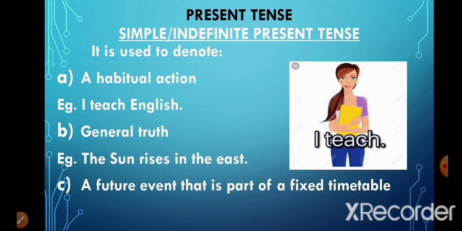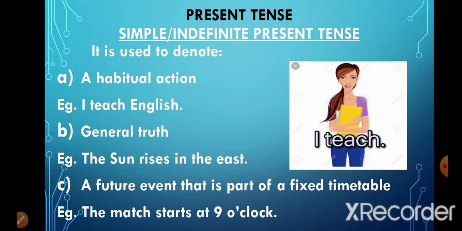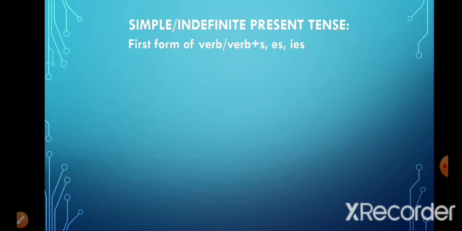Now when a future event is part of a fixed timetable, then also we use simple present tense. For example, the match starts at 9 o'clock. Now in simple present tense, we use the first form of the verb, the simple form of verb, for example, eat, play, sleep.